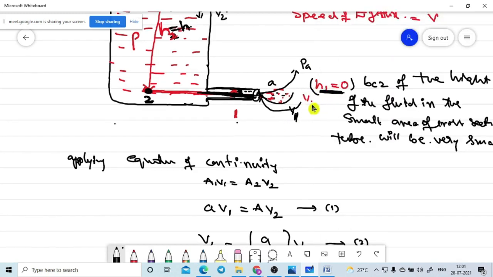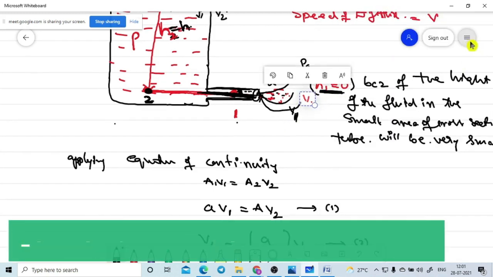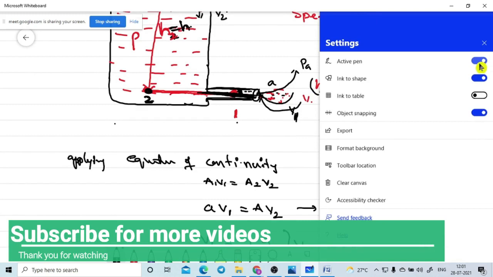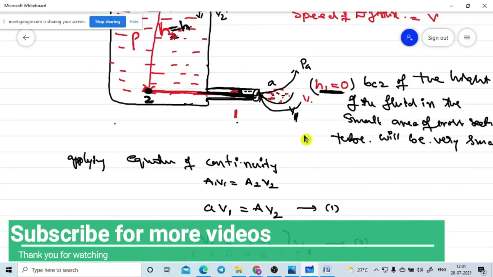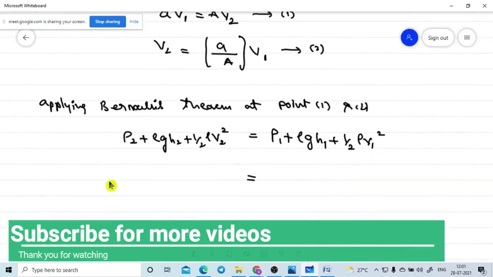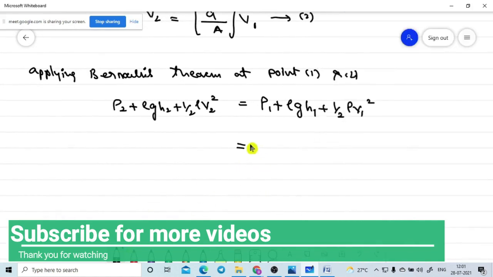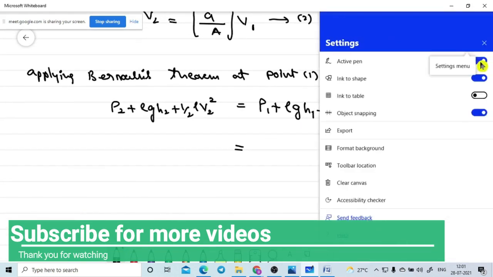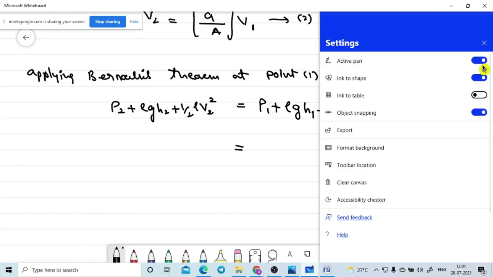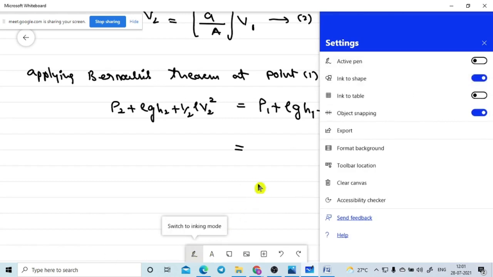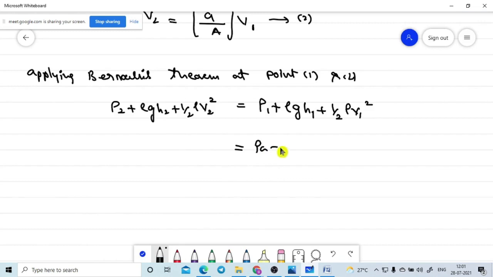What is the velocity? The fluid comes out with velocity V1. What is the height? What is the height of the vessel at point 1? h1 is equal to 0. So now I am writing the point 1 values. P1 is equal to PA, plus rho g h1, which is 0, plus half into rho V1 square.